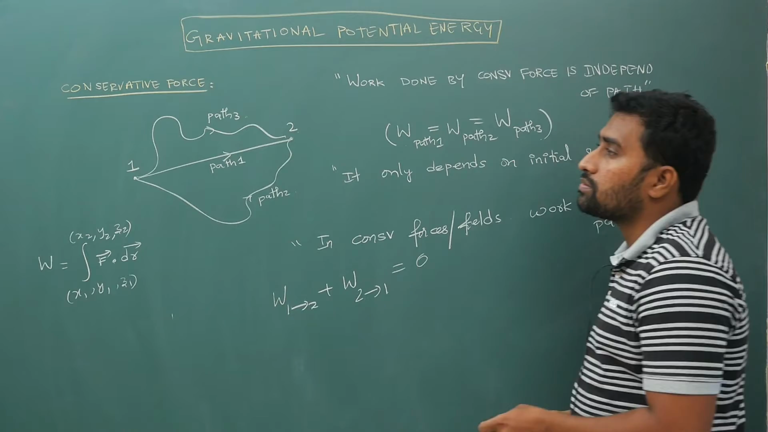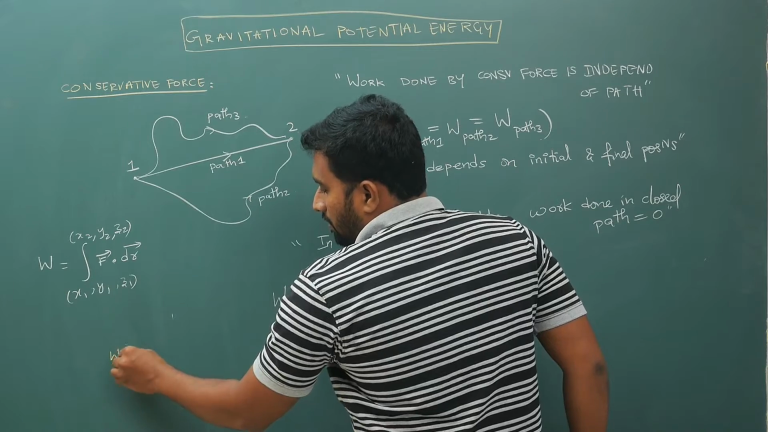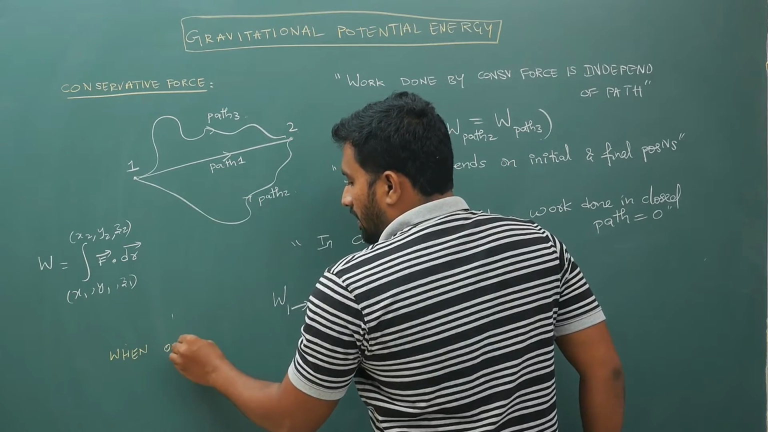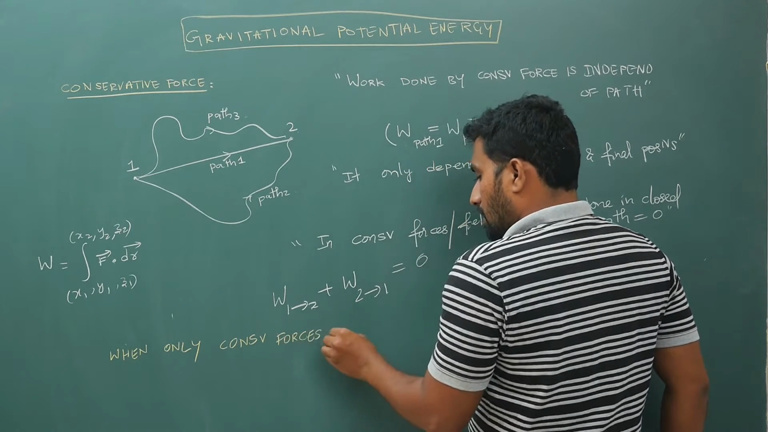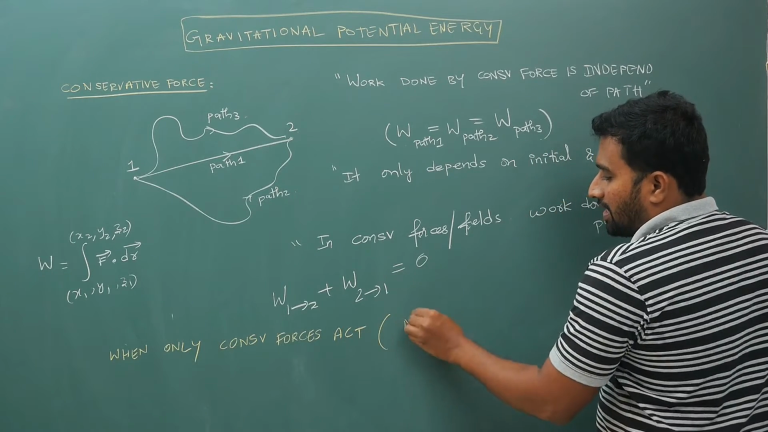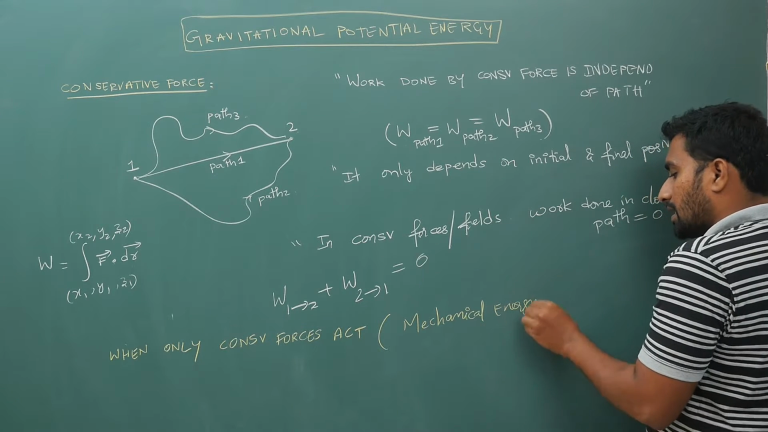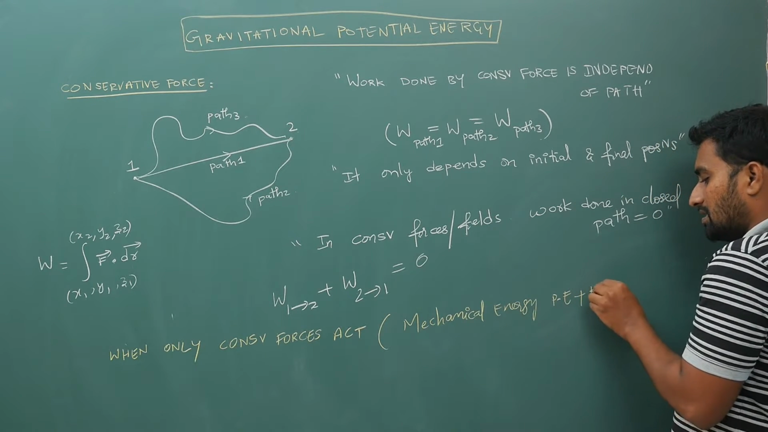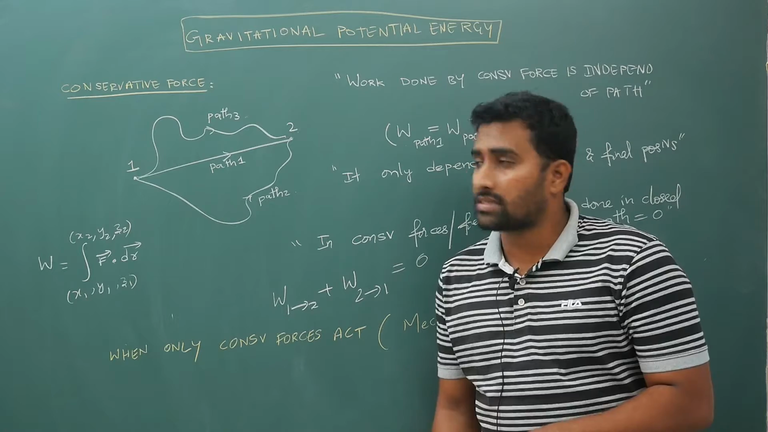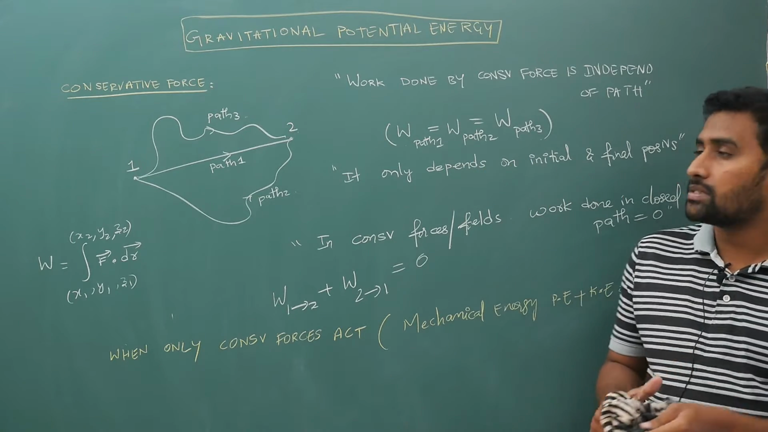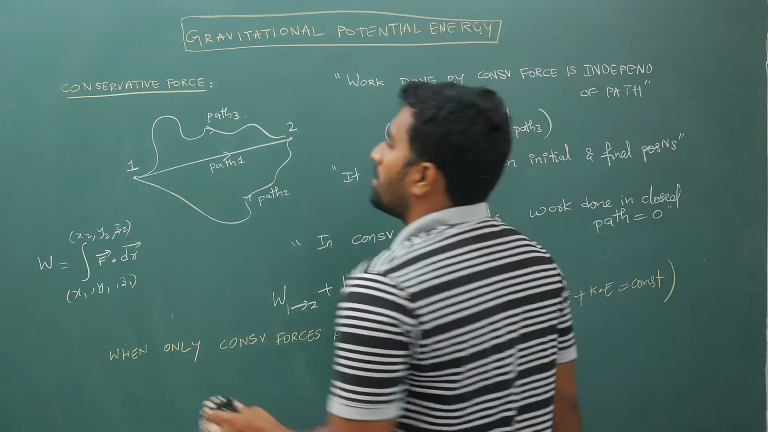And for conservative forces, what can you do? Only when conservative forces act on the system, write this point as well: mechanical energy, that is the sum of potential energy plus kinetic energy, will remain constant. Please do remember this stuff. I will continue further. Alright, next.